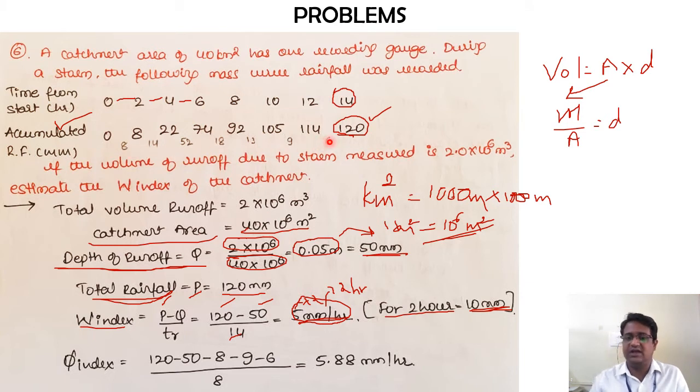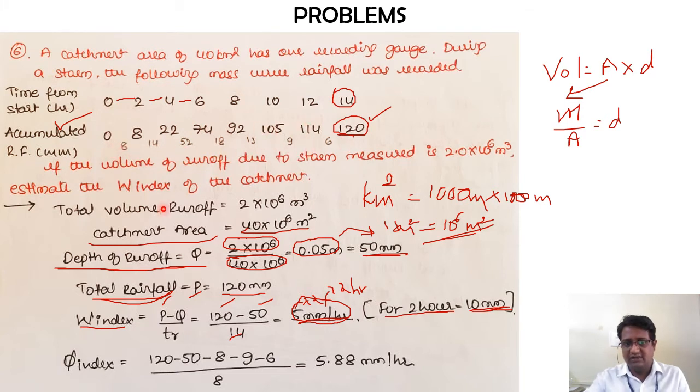Here I am not repeating the entire process once again. If any of the students are getting confused, please refer to problem 2 in our sessions, where I have clearly shown the calculations of how to get the effective precipitation from the cumulative values. So with respect to that, we got these values. Now I need to compare this 10 mm per 2 hours with these values that I have got here.